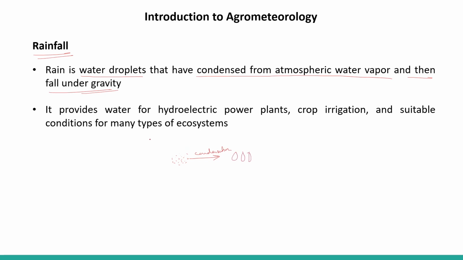Okay, so it provides water for hydroelectric power plants, crop irrigation, and suitable conditions for many types of ecosystems. So this rain is very important for our ecosystem, for humankind, for our crop irrigation, right? This rain is very important because it is also a part of the water cycle.